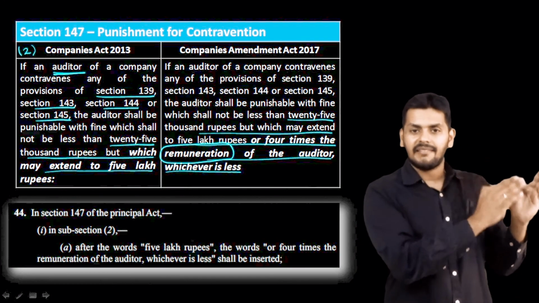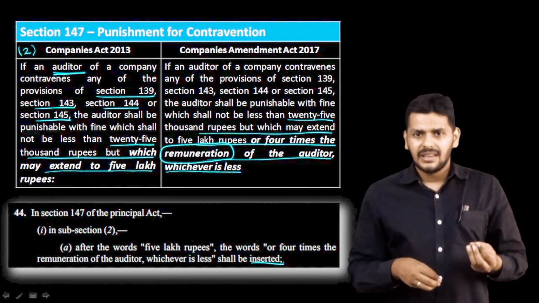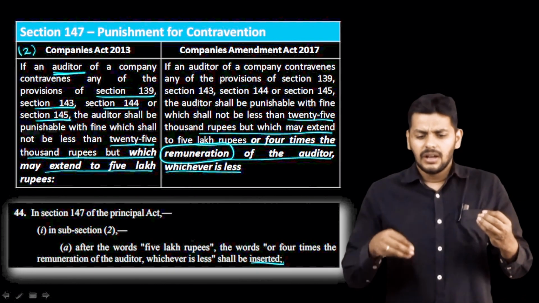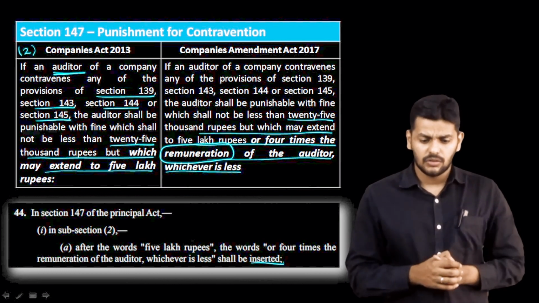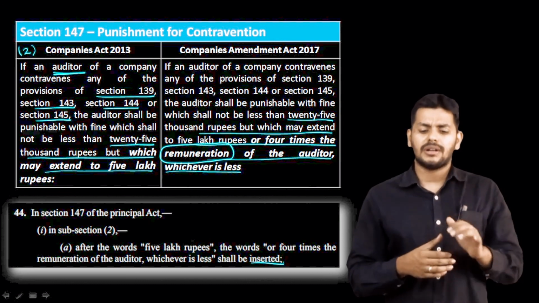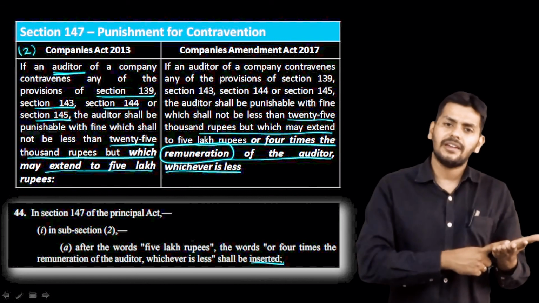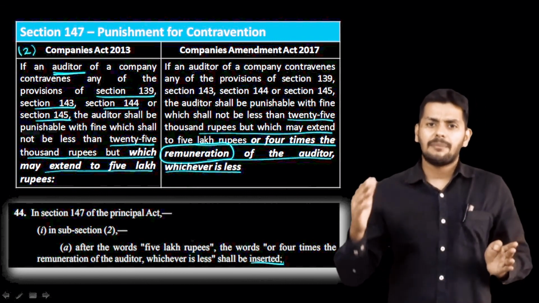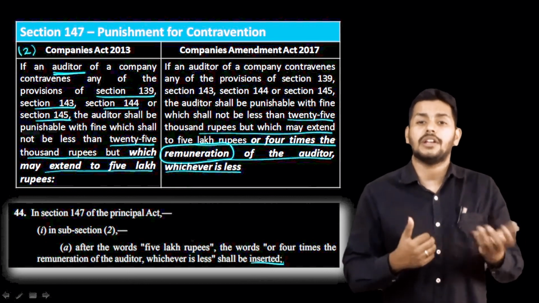It was ranging between 25,000 and 5 lakhs. What has now happened? The 25,000 continues to be 25,000, but the upper limit is 5 lakh rupees or 4 times the remuneration, whichever is lower. So 25,000 continues to be 25,000, and the upper limit continues to be 5 lakhs or 4 times the remuneration, whichever is lower.